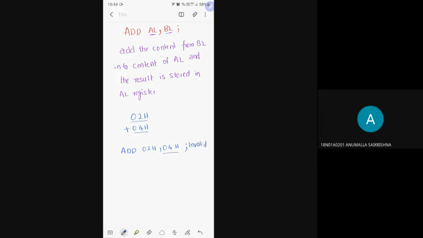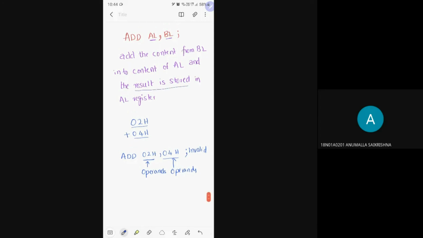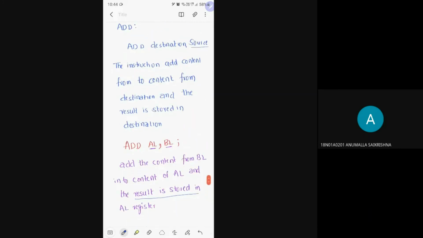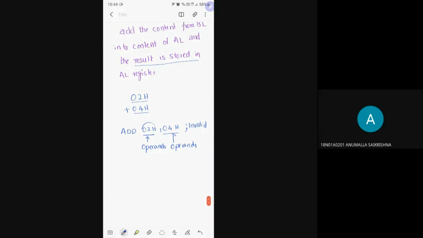Because both the source and destination are operands. What I told you is the result must be stored at the destination. Destination is an operand here. You cannot store an operand in an operand. It is not at all possible.